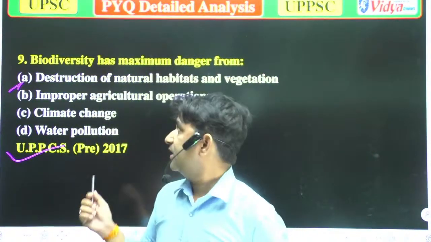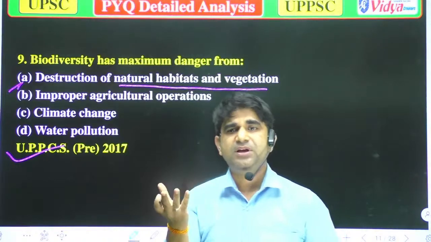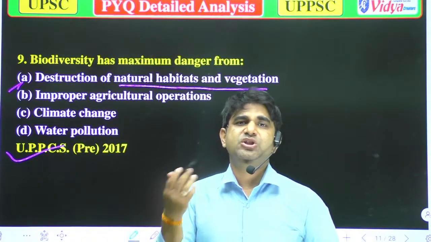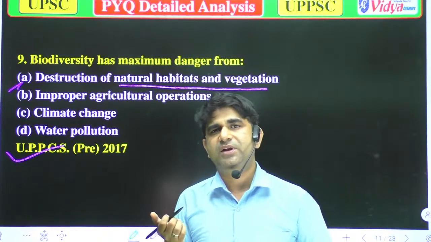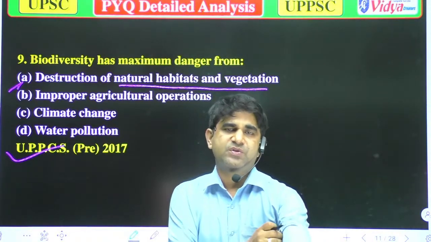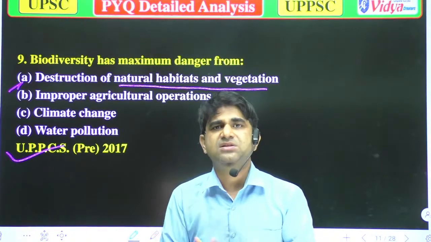Our option A, destruction of natural habitats and vegetation, could be the correct answer, because when there is destruction of natural habitat, all the organisms found in that area cannot survive.